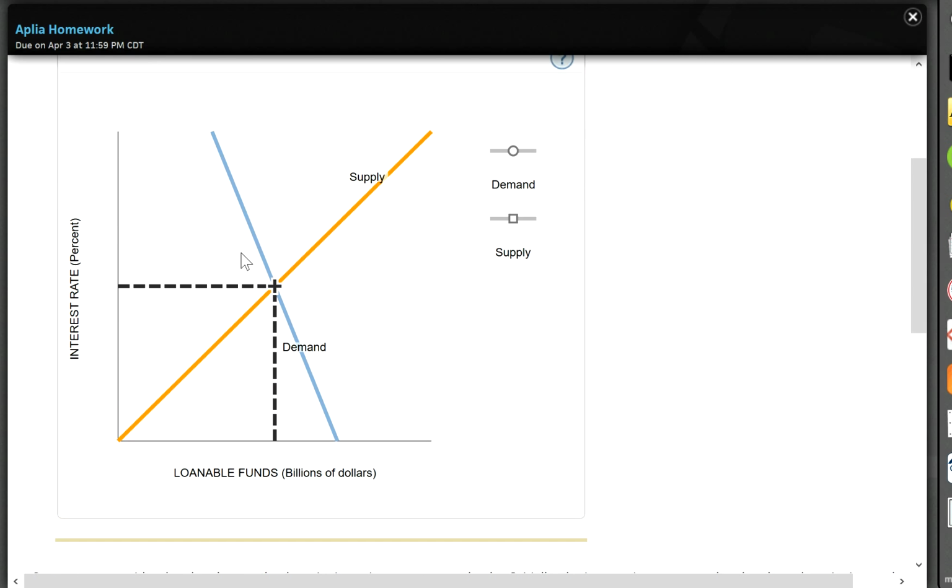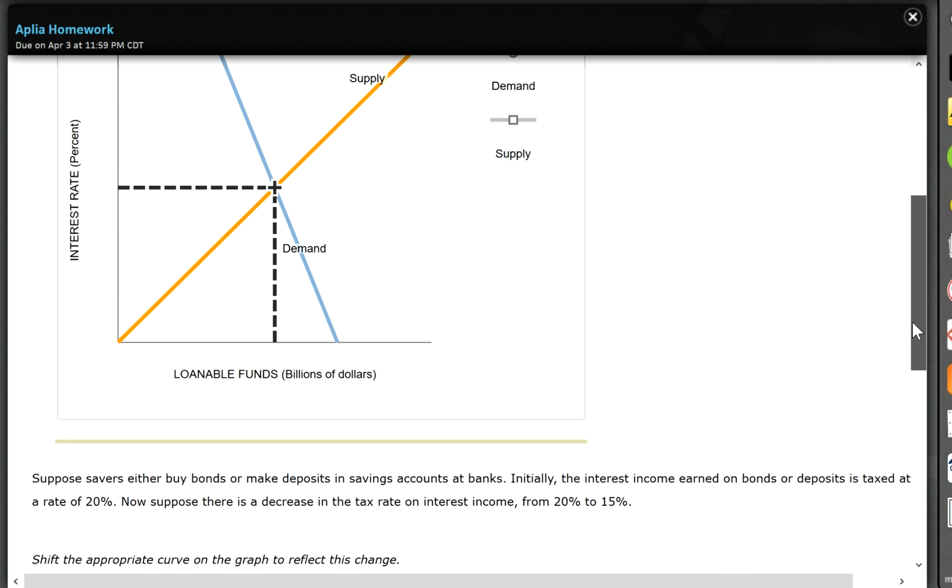This is the market for loanable funds. So imagine this is when your bank provides money for lending, and businesses and homeowners go there to borrow money to make their purchases. So the supply side over here is for people who actually deposit money into the bank, and the demand side is for people who borrow money from the bank. All right, let's look at the question.